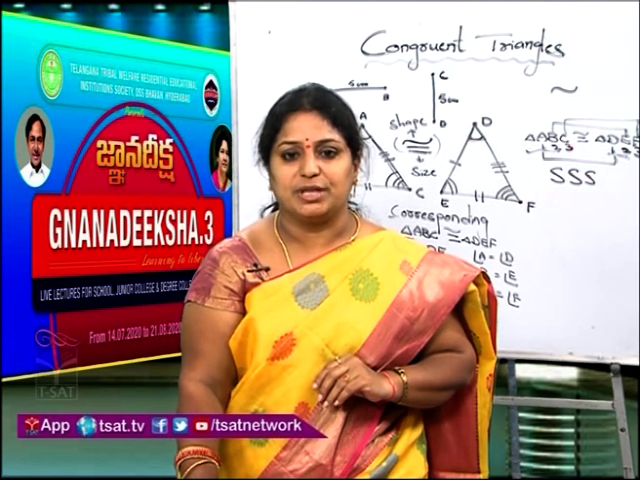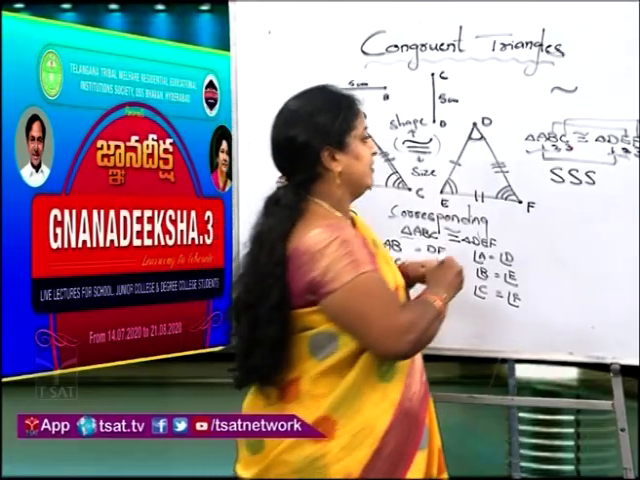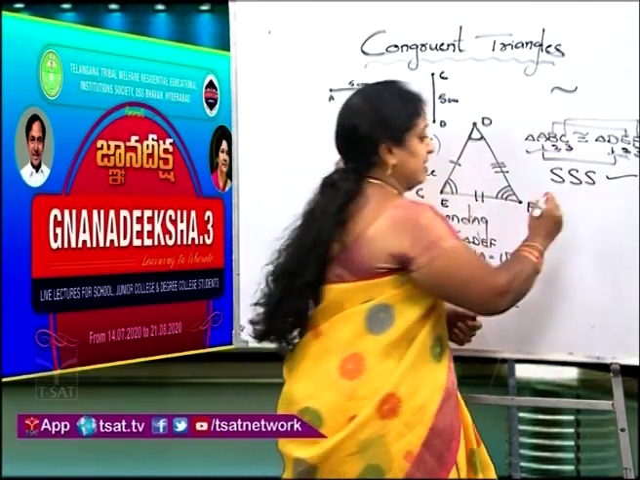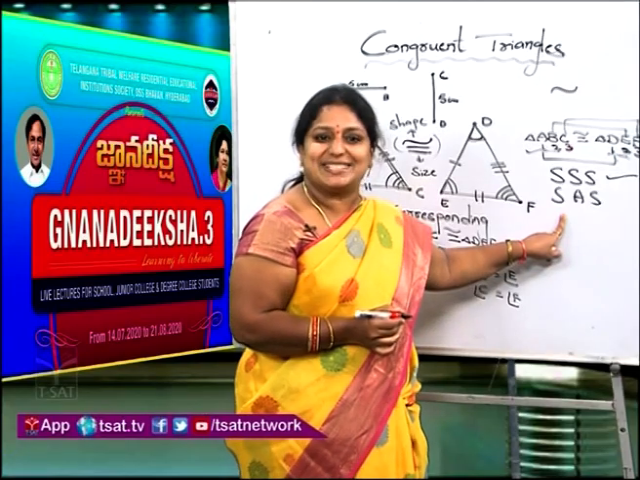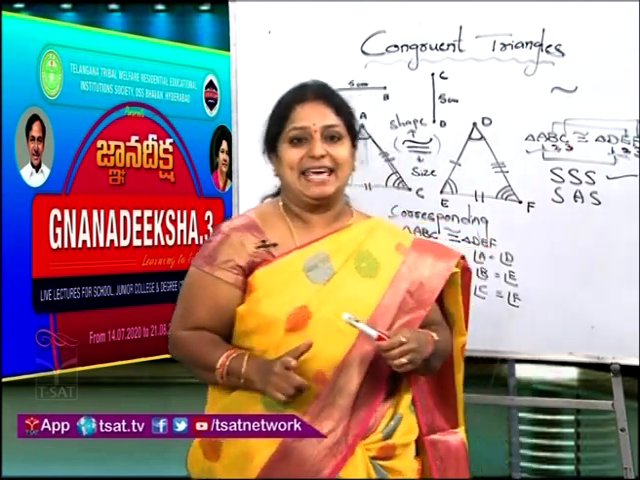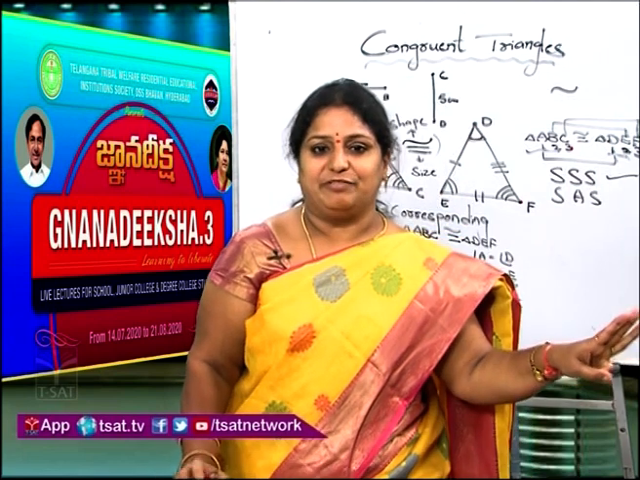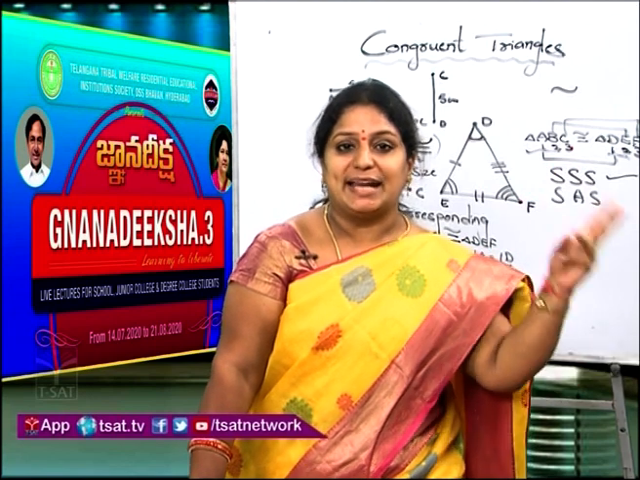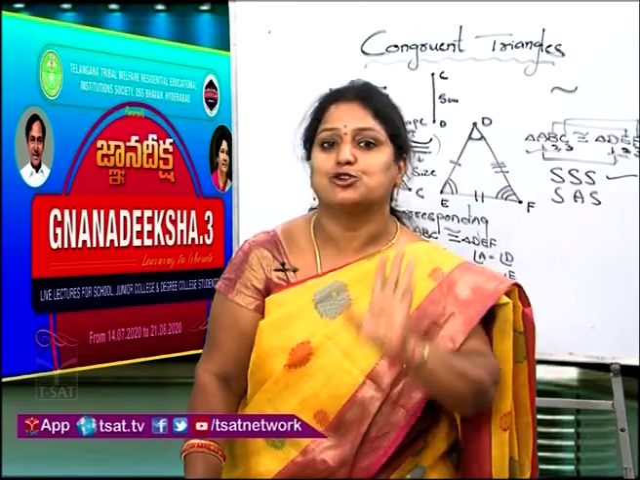Now next one you see, SAS congruency criteria. First one we discussed just now, Triple S, side, side, side. Now next one is SAS. S you already know stands for side. Then what is A? A stands for angle. It means two sides and the included angle in the first triangle should be equal to two sides and the included angle in the next triangle, that too corresponding sides and corresponding angle should be equal.